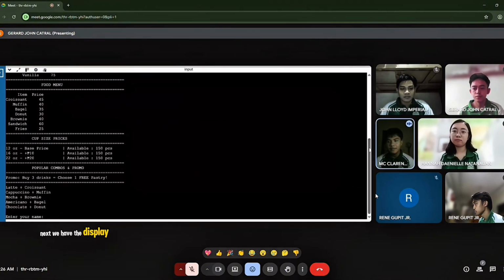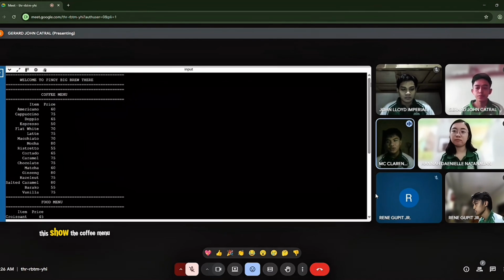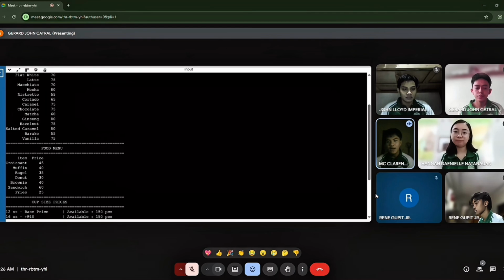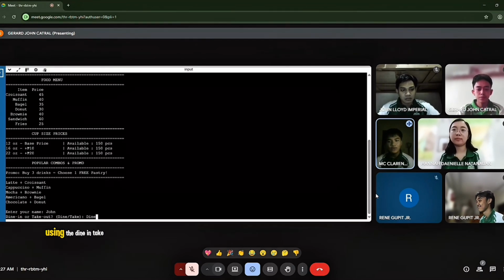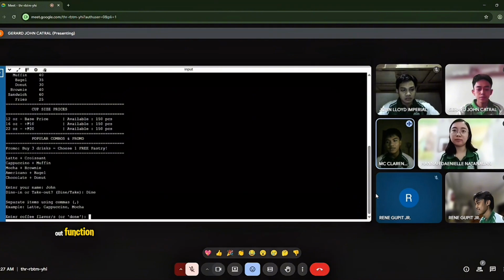Next, we have the display menu function. These show the coffee menu, the food menu, cup size price add-ons, popular combos, and our shop promo. We formatted the coffee with clear lines so the layout was easy to read. After that, the user is asked whether they are dine-in or take-out using the dine-in take-out function. Then the ordering happens in take coffee order.